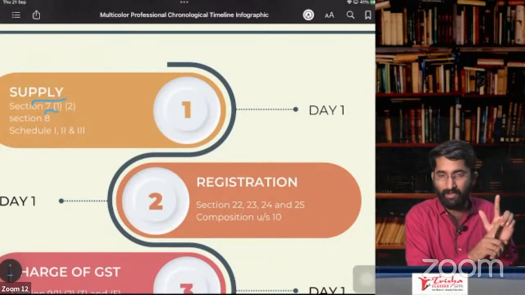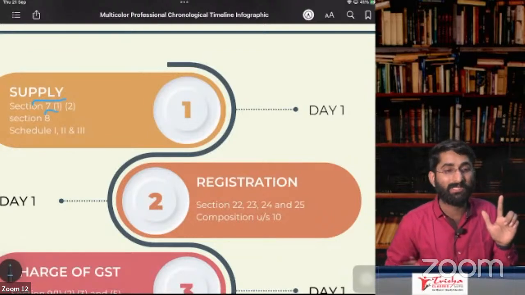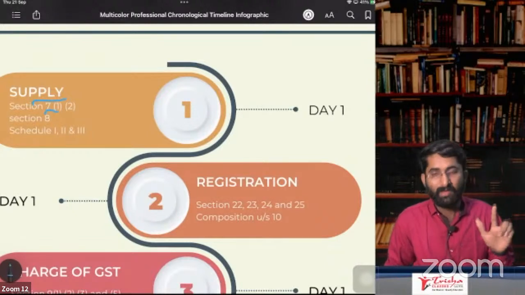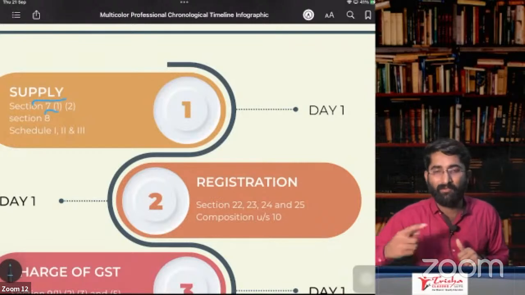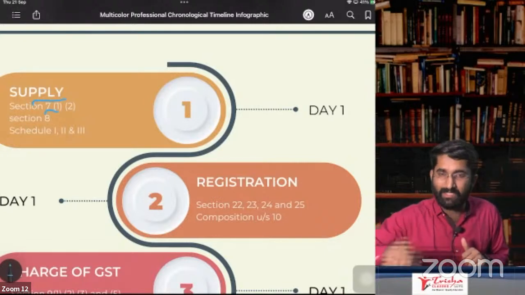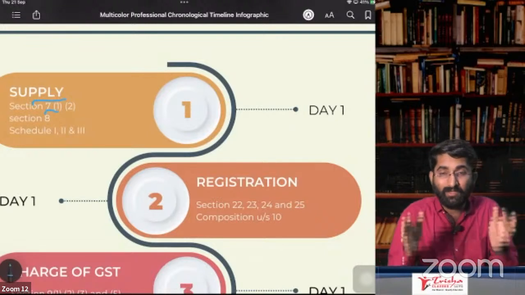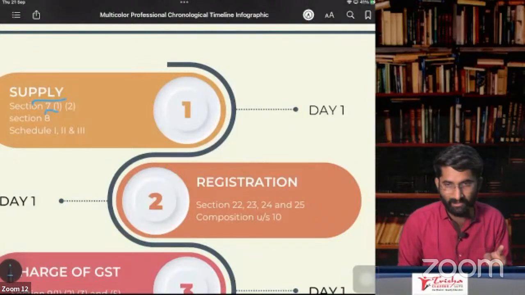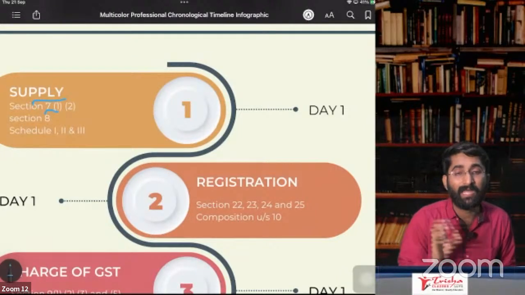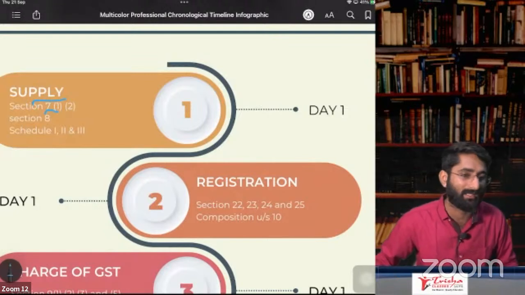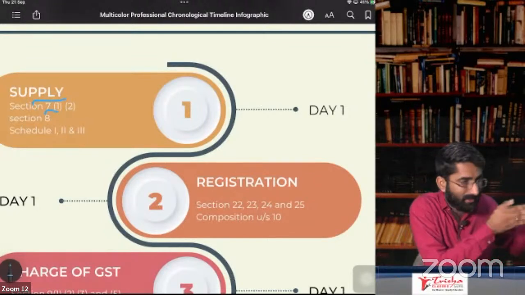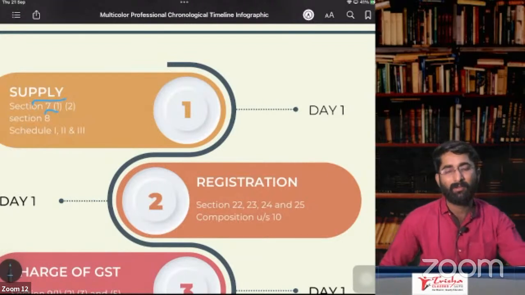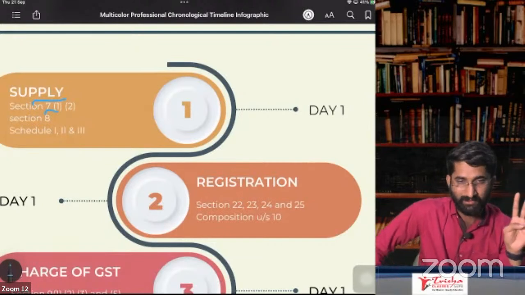And the third one is about treating or processing others' goods. In case you are treating or processing others' goods, that will be supply of service. Paragraph number 4 is about business asset. If you are permanently transferring the business asset, it is supply of goods. If you are using the business asset for private purpose, in that case, it is supply of service. And the fourth one is about if the taxable person ceases to be a taxable person, and the goods which are there in his godown, that will be considered as personal consumption, and that will be deemed to be supplied. So this is about paragraph number 4, subpara 3, clause C.